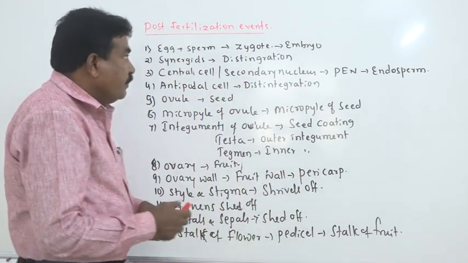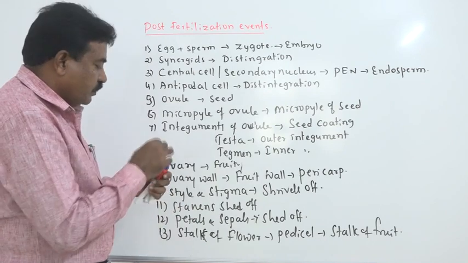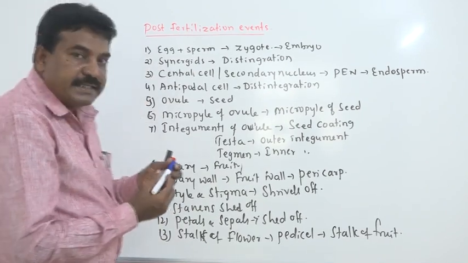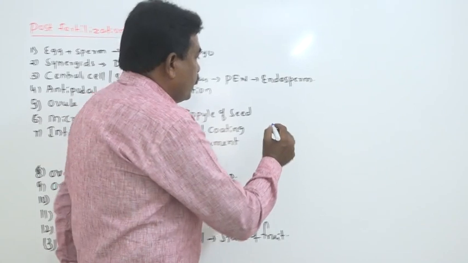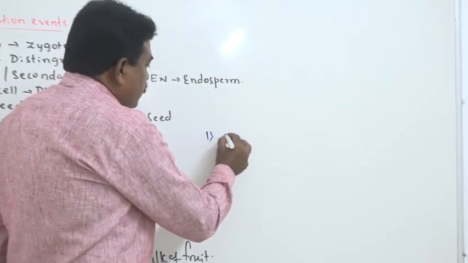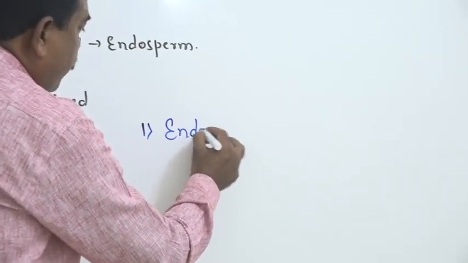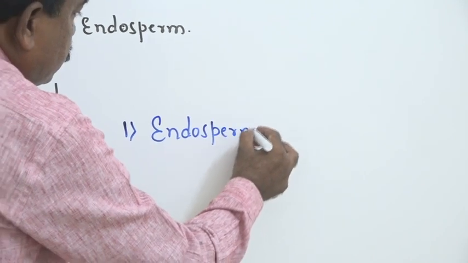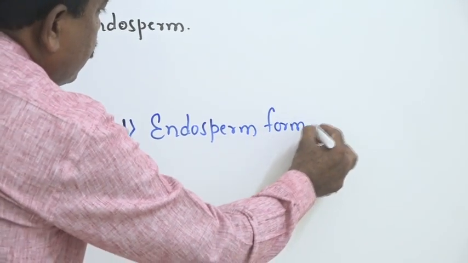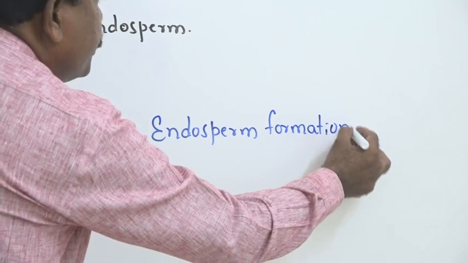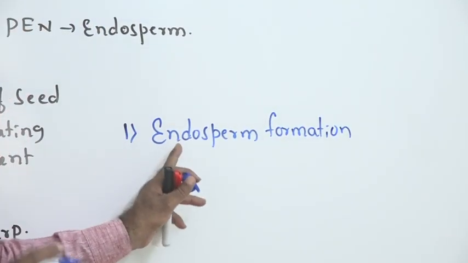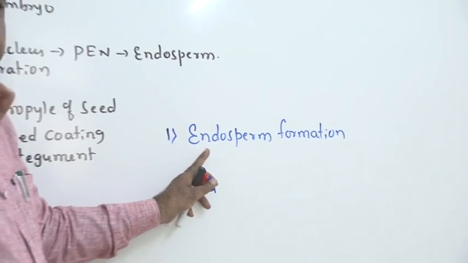But the major changes we observe during post-fertilization are mainly four important parts. One is endosperm formation. This is the process where the nourishing tissue is developed; that endosperm nourishes the developing embryo.